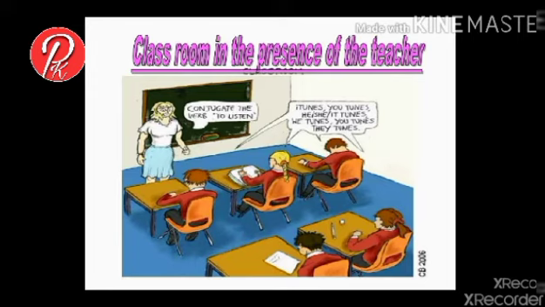For example, a classroom in the presence of a teacher. In the presence of the teacher, we do our work sincerely, do not make any noise and maintain discipline in the classroom.